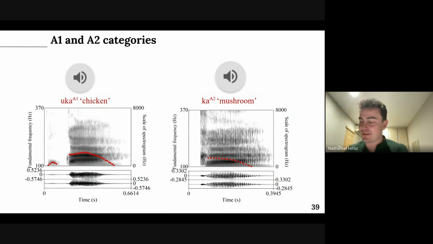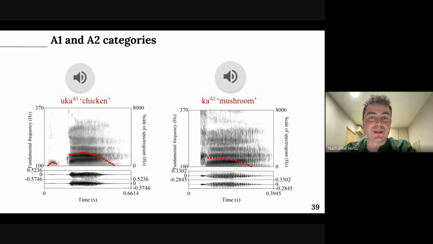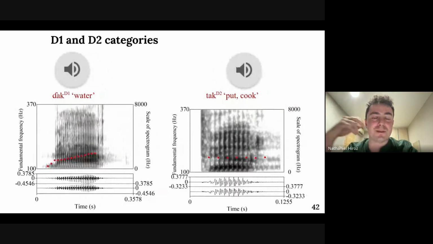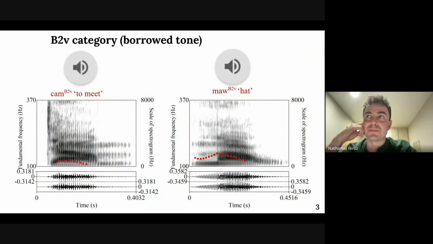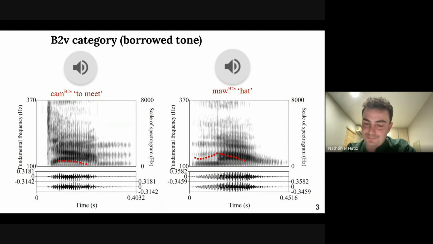I have a question myself regarding the B2V category, the borrowed one. You said that for the other tones, like the differences between A1 and A2, B1 and B2, etc., it is mainly realized as a vowel quality contrast, right? Yes. So what about the difference between the native B2 and the B2V? Is it pitch that mainly distinguishes the two?